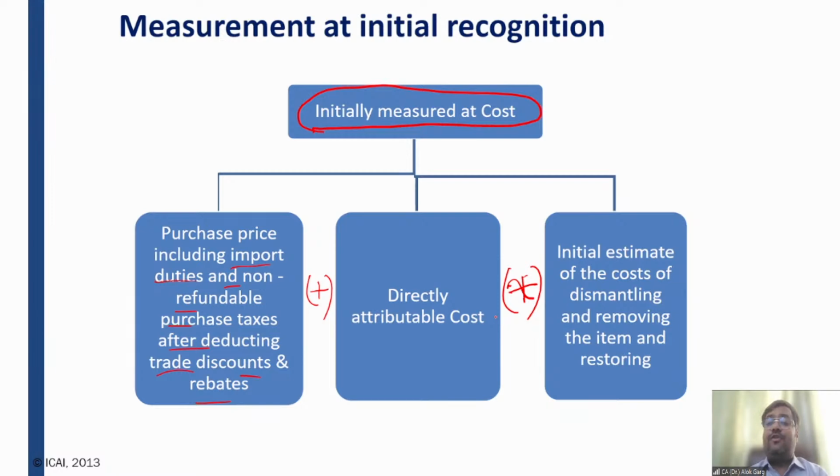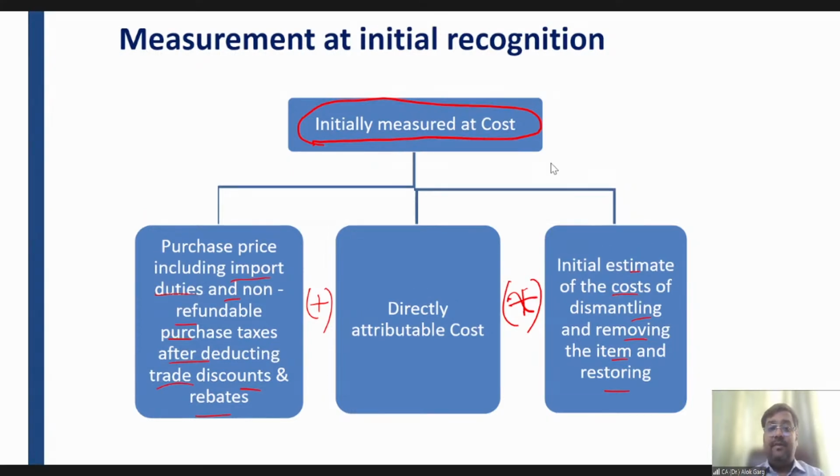Initial estimate of the cost of dismantling and removing the item and restoring, right? And restoring. What is that? Can anyone tell me what this is? Initial estimate of removing the asset and restoring the site. What is that? Friends, can you tell me, please?